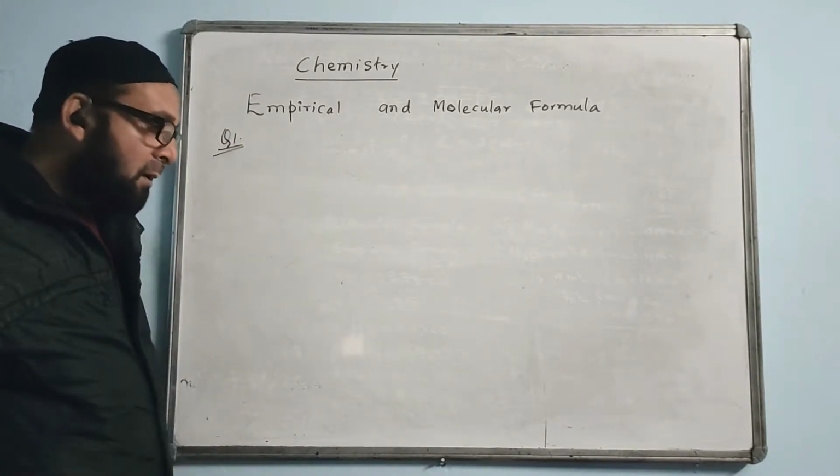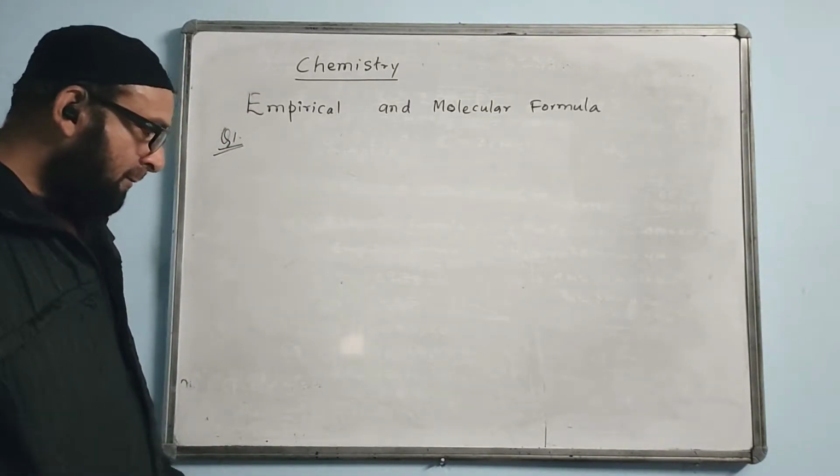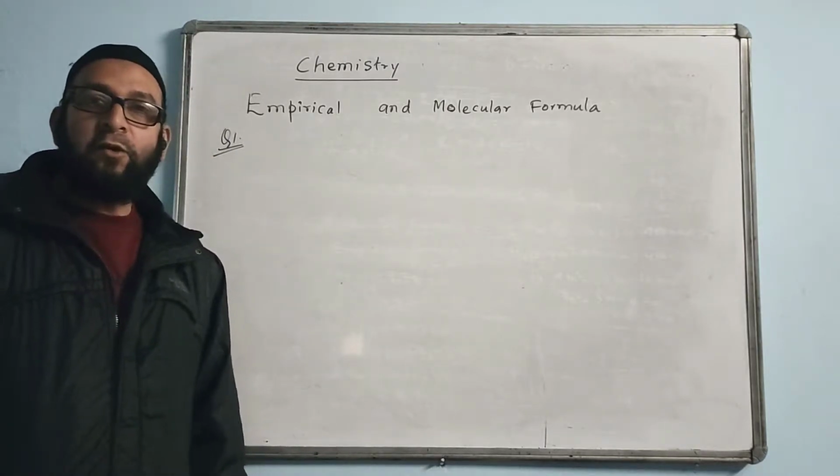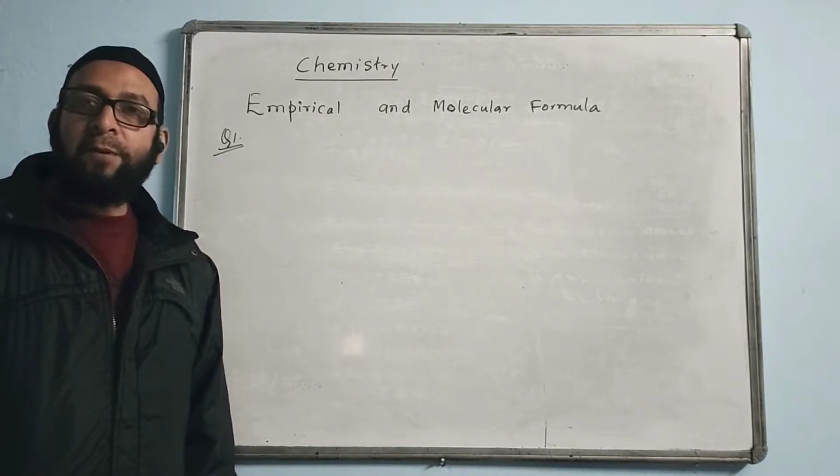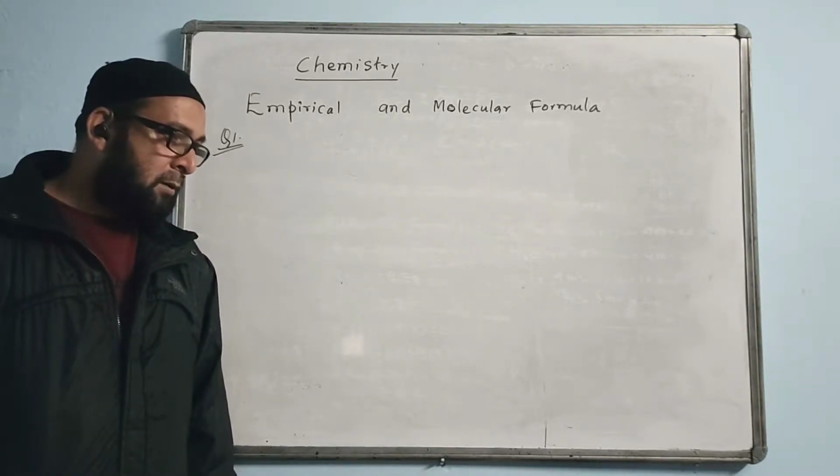Please write the question. A compound has the following percentage composition.